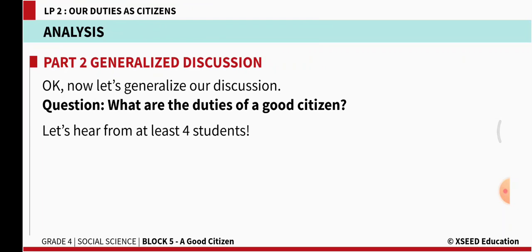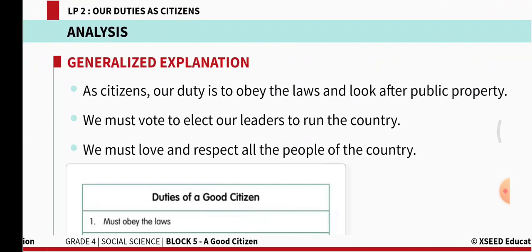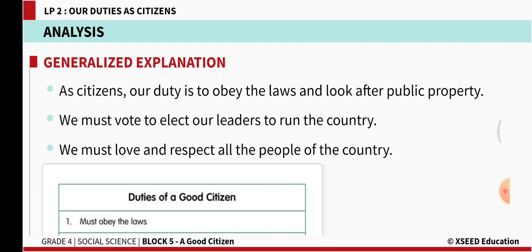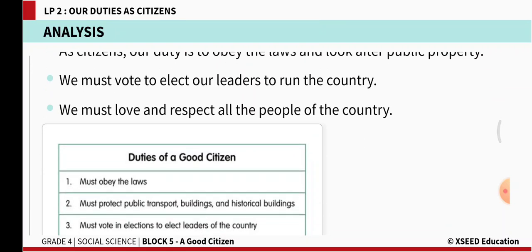What are the duties of a good citizen? As citizens, our duty is to obey the laws and look after public property. Okay, obey the laws and look after the public property. We must vote to elect our leaders to run the country. So we have to participate in the elections. Okay, once you are of the age of 18 years old or more, you can start voting the leaders for our country. We must love and respect all the people of the country.